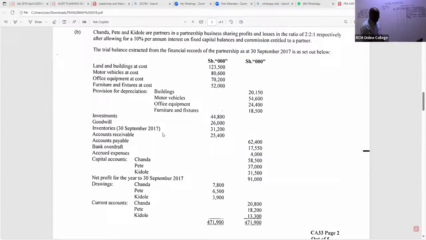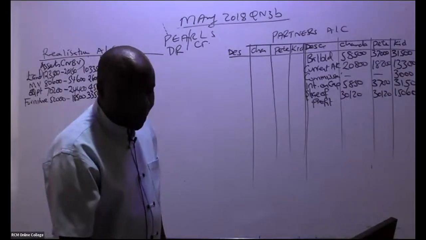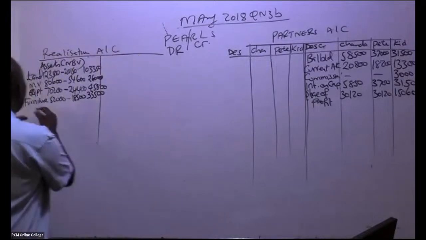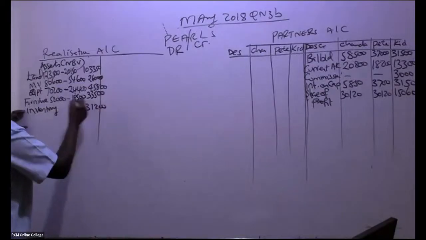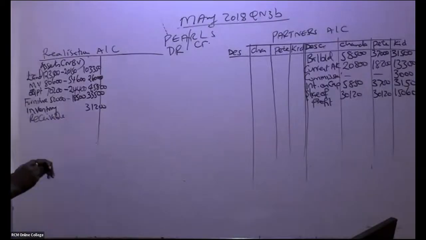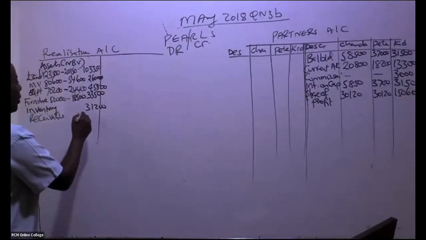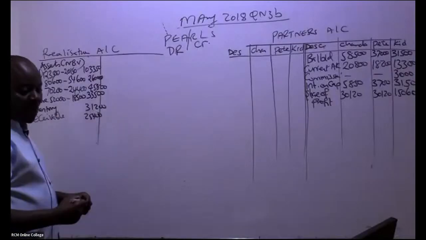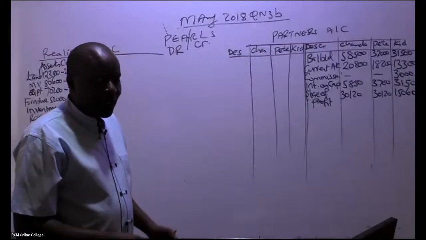All right. So inventory, how much do I book in, my good students? Inventory, we have here 31,200. And then I can see we have receivables there. Receivables were taken over, and they have what figure? 25,400. So we have here 25,400. So have we been able to capture all the assets that were taken over?